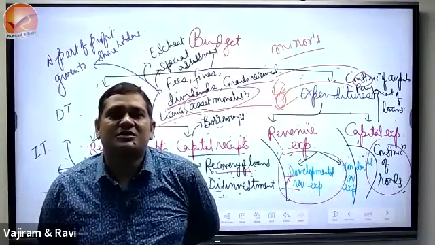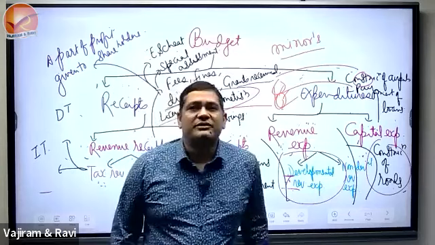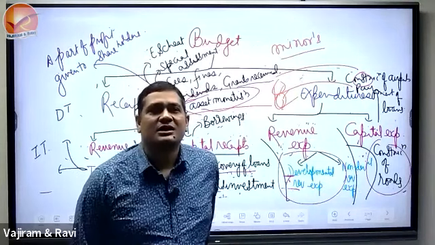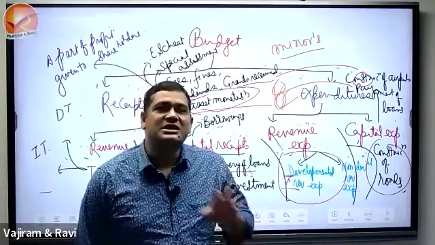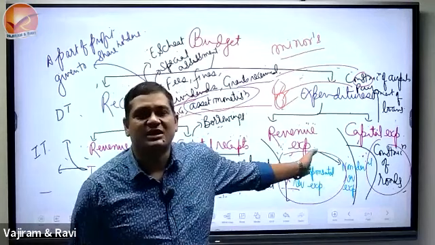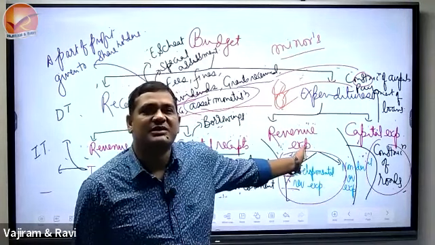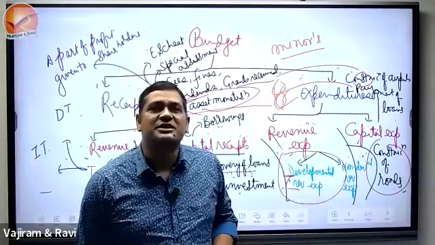Money given to build houses for the poor, subsidy scheme. Yes, because in return nothing is coming. Giving international loans falls under what category? When we say internal, obviously it is an expenditure, and when we say it is giving loans to someone, that is a kind of revenue expenditure.